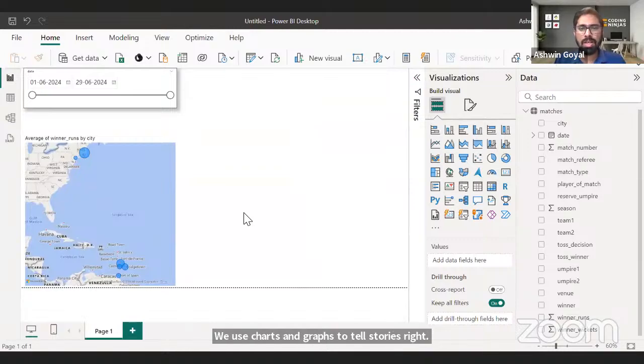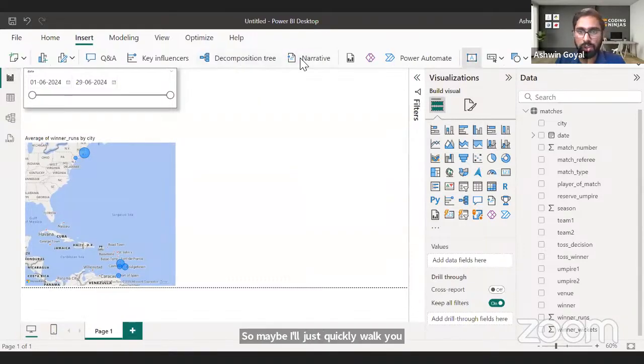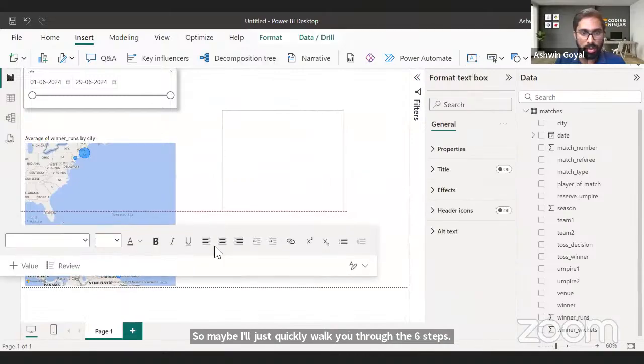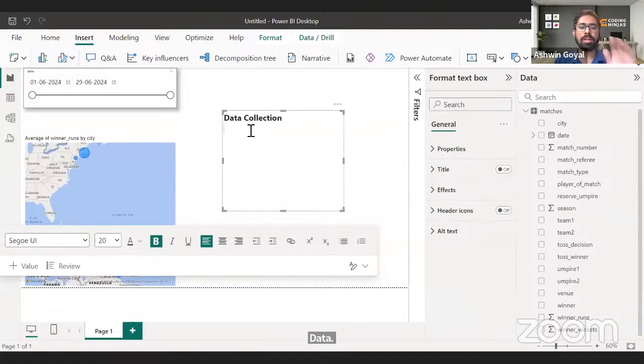So data analytics typically is a 6-step process, right? And I quickly want to walk you through those 6 steps. What are the 6 steps that each data analyst, as part of his or her job role, does? So maybe I'll just quickly walk you through the 6 steps. I'll maybe insert a text box here just to tell you. Let's write. So first step is data fetching, right? Or data collection. Let's say we collect data.